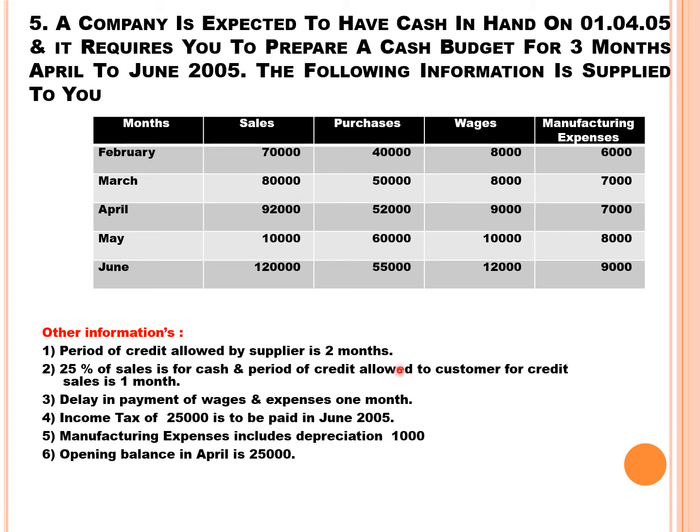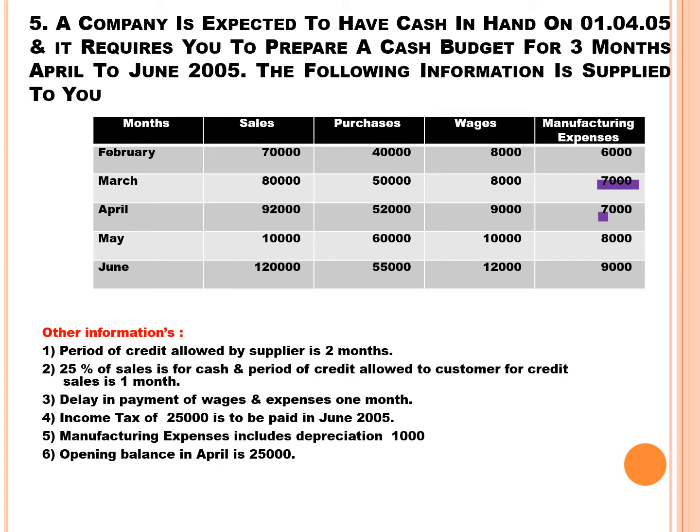Now come back to this last column. What do they say? All expenses are paid after 1 month. February you pay in March. March you pay in April. So now for the month of March, you are going to pay 7,000. So 7,000 will be paid in April.